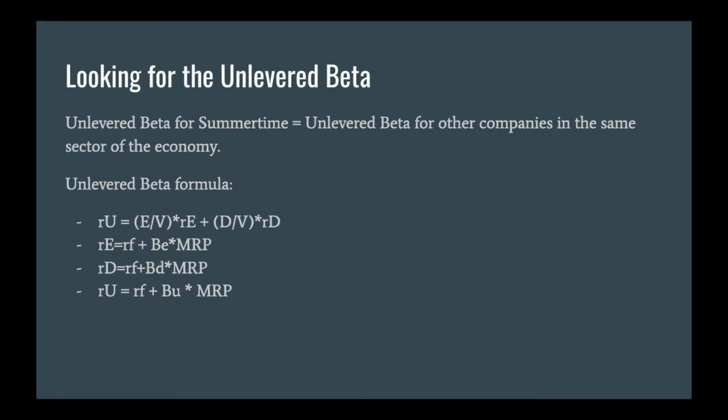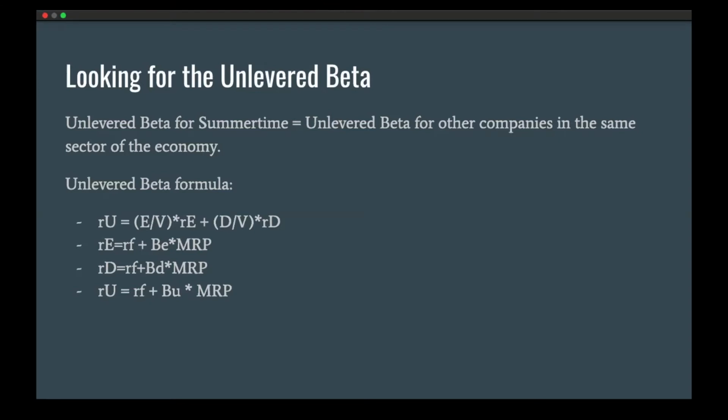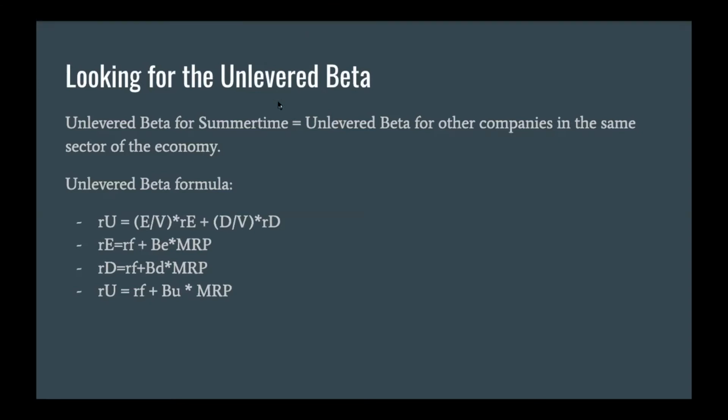So as you might remember, except the food retailer, we received information about 3 other companies. And when we are looking for the unlevered beta, we know that the unlevered beta for our company Summertime is equal to the unlevered beta of the companies in the same sector of the economy. And that would be the tourism sector, since that is what Summertime works within.